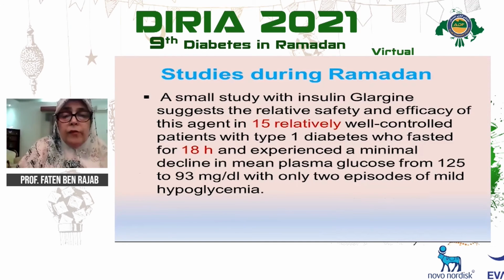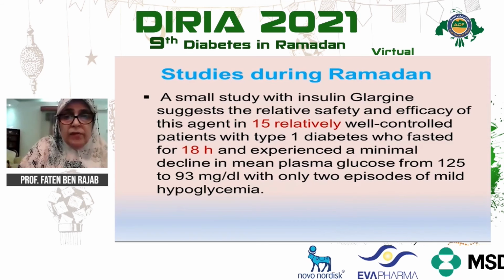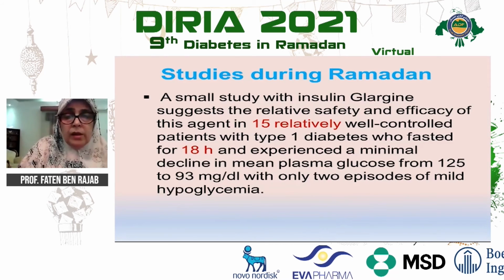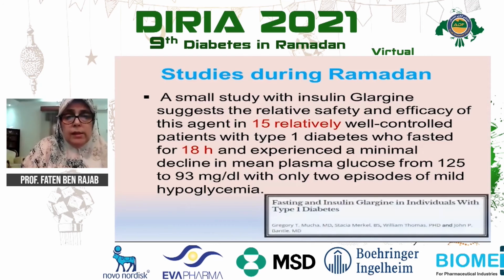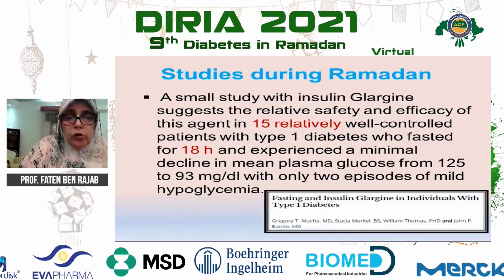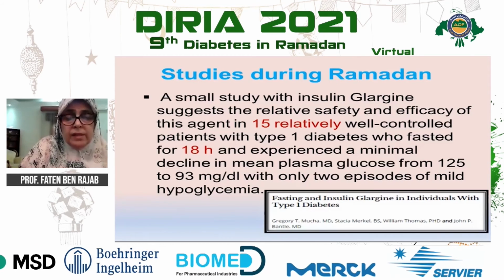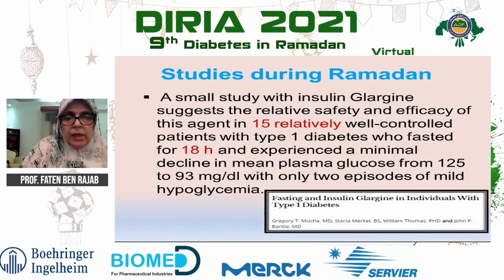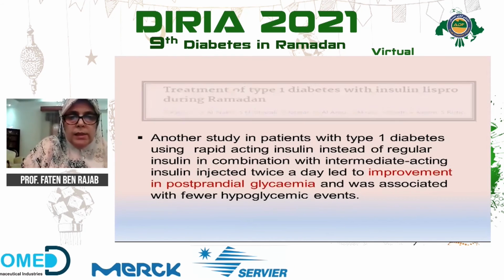to show the effect of insulin glargine, which is relatively safe and effective in management of type 1. In this study, which was done on about 15 relatively well-controlled patients fasting about 18 hours, those who were fasting safely experienced a minimal decline in mean blood glucose level with 2 episodes of mild hypoglycemia.